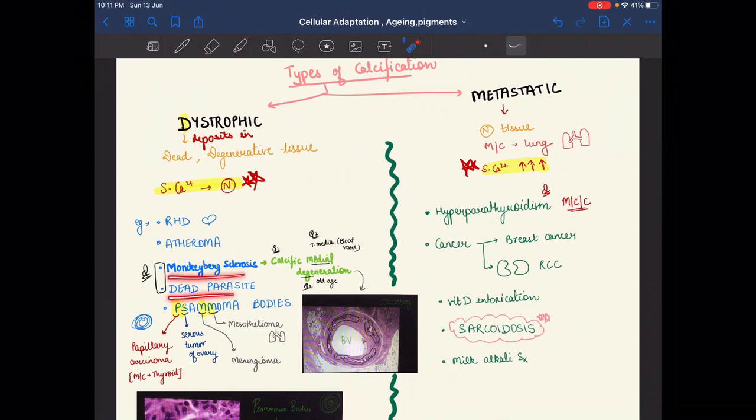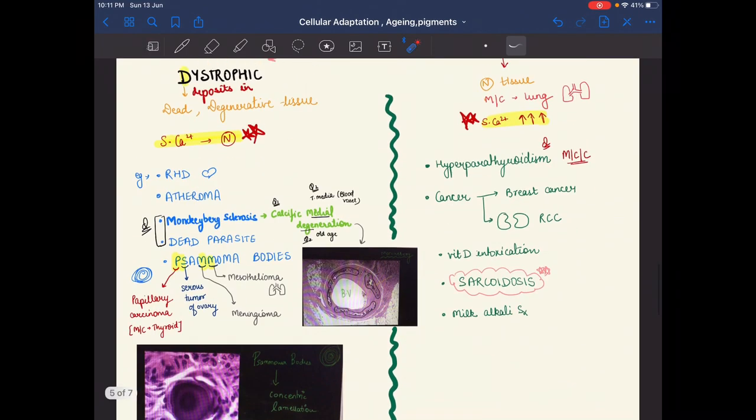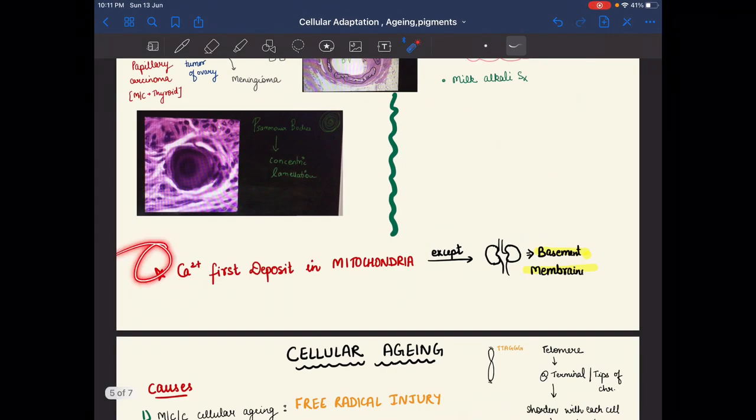Those were the metastatic calcification causes: hypercalcemia, and dystrophic calcification in dead parasites, psammoma bodies, rheumatic heart disease, and atheroma. So this is the type of calcification, dystrophic and metastatic. The first most important point is that calcium is first deposited in mitochondria in every tissue except the kidney. In kidney, the calcium will deposit in the basement membrane.